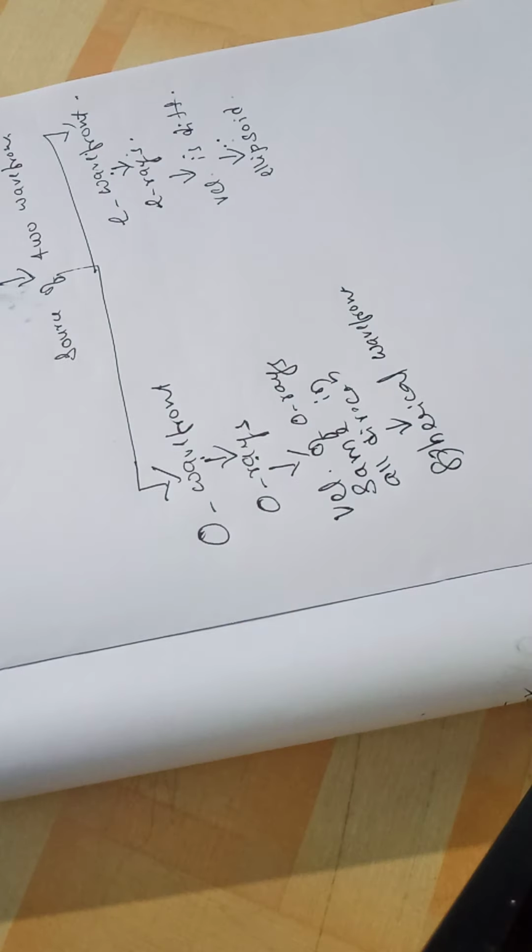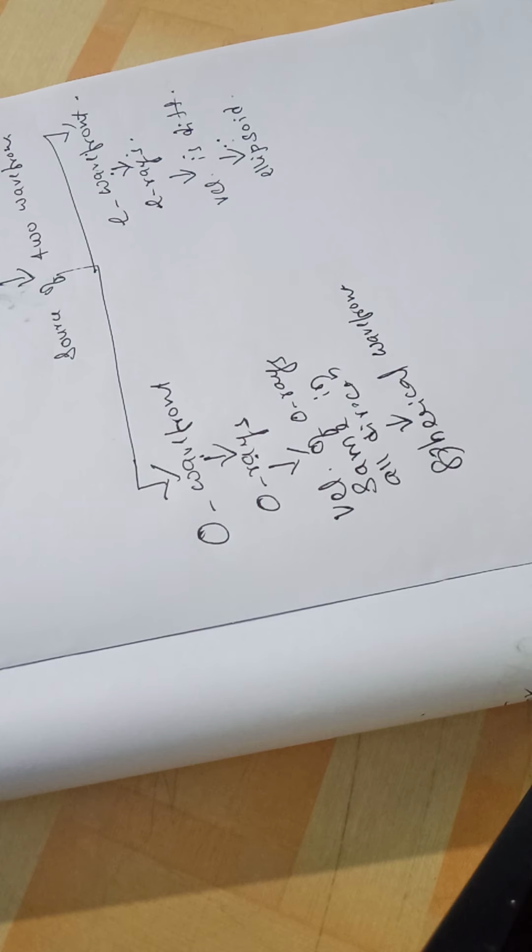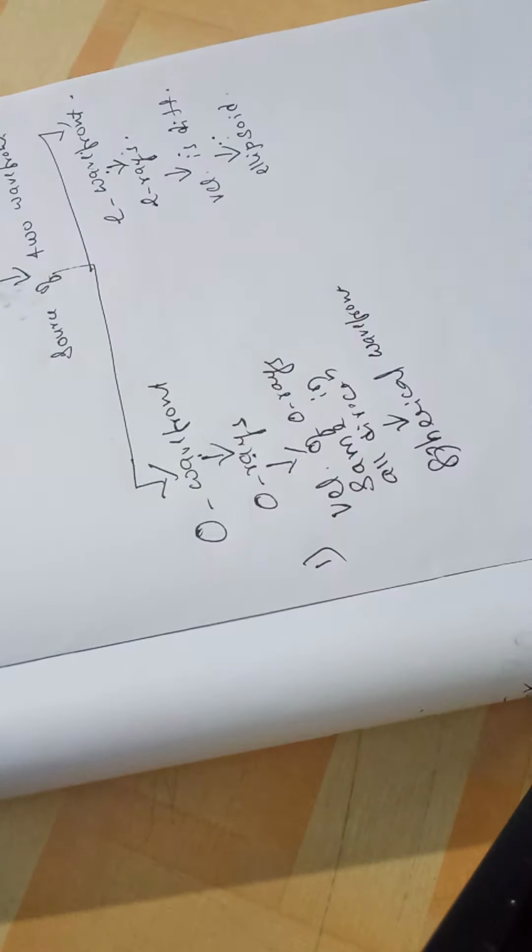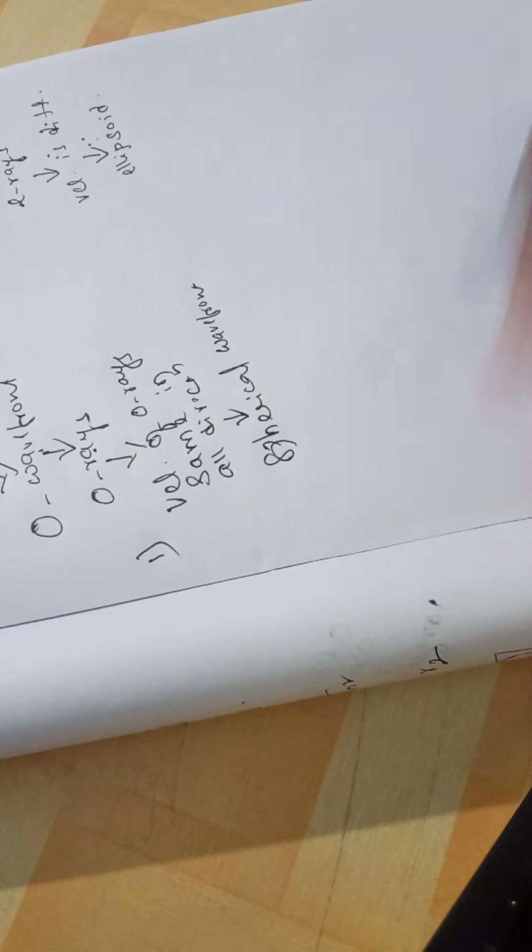An ellipsoid, meaning in the shape of an ellipse, with the optic axis as the axis of revolution. This is the first point he said.